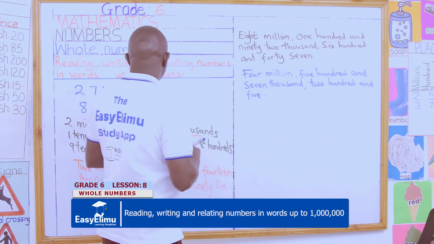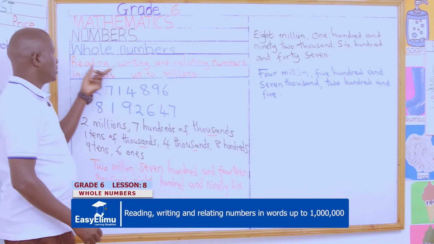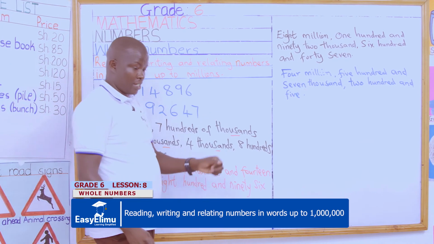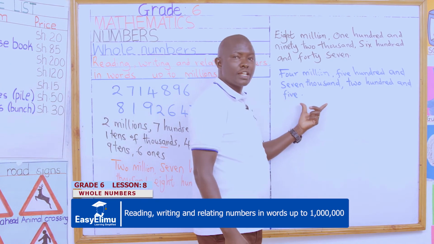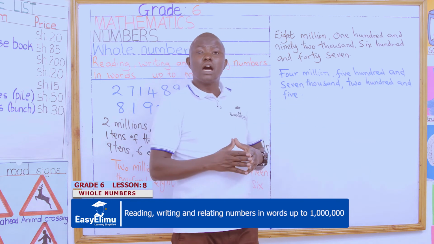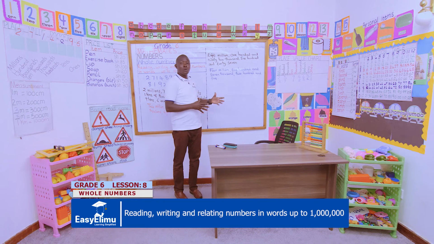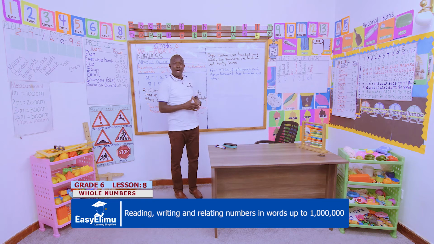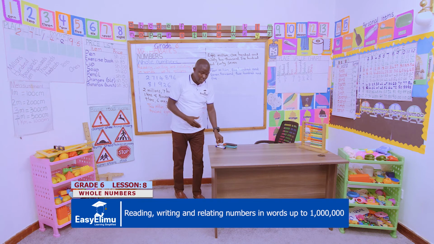Remember, as we were writing, we will be reading, writing, and also relating it in words. Now, it is written here in words. We want now to relate it in symbols. How will it look? How will we write it? For you to write it, just transfer it the way it is written.